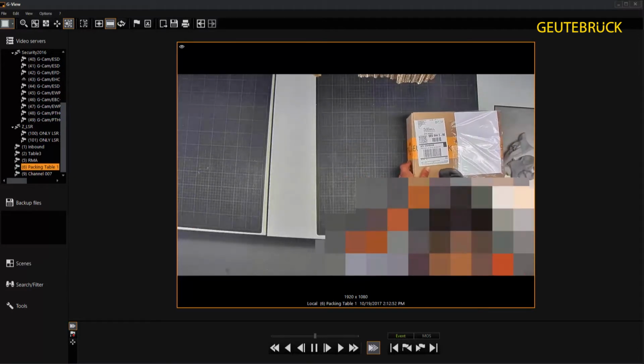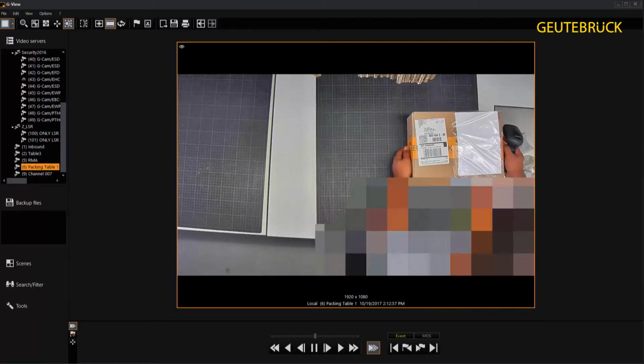This makes it possible to keep your concentration on situations that matter while at the same time protecting the privacy of your employees.